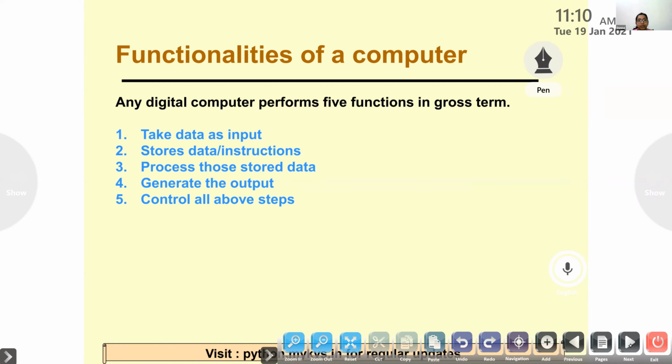Functionalities of a computer. Any digital computer performs five functions in gross terms. First one, take data as input, store data or instructions, process those stored data, generate the output, and control all the above steps. So, study it now, everyone.